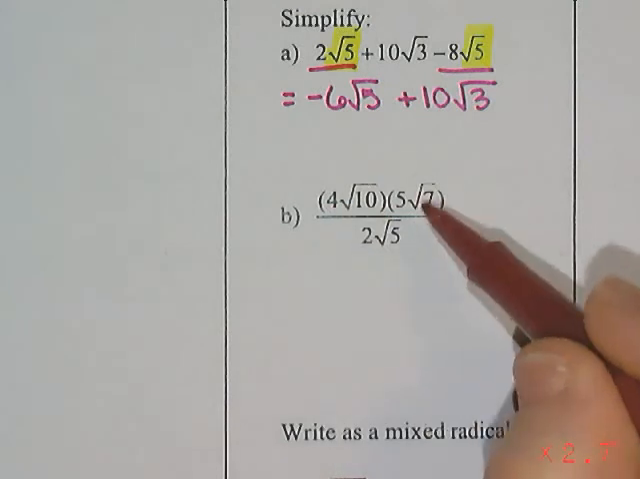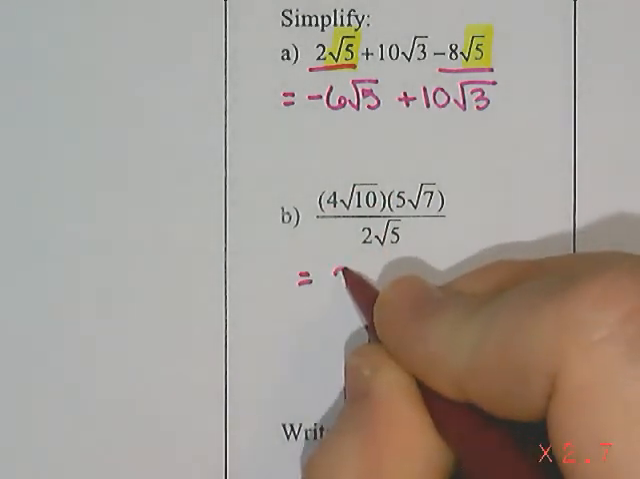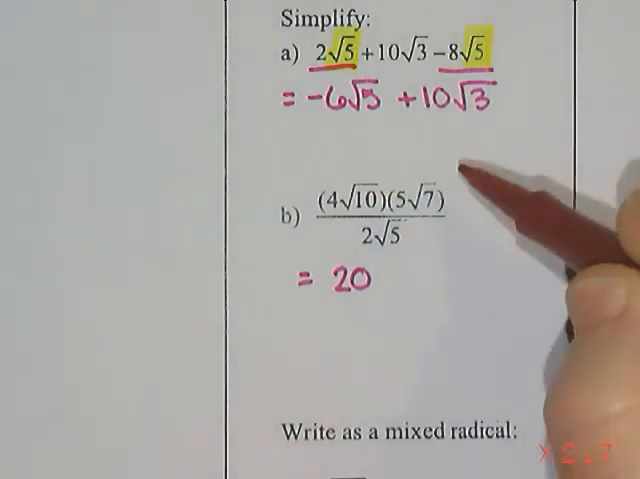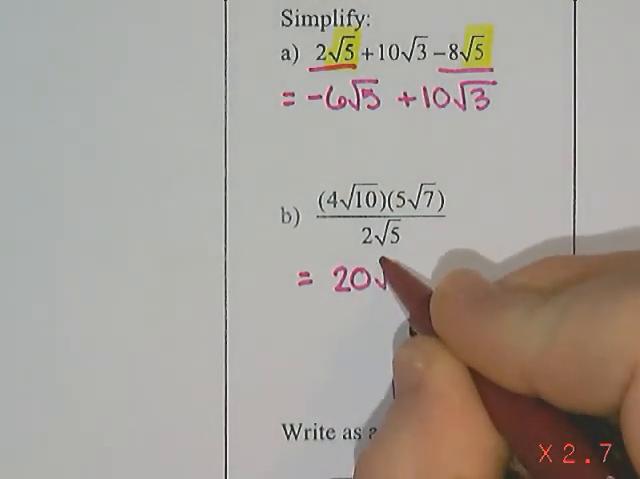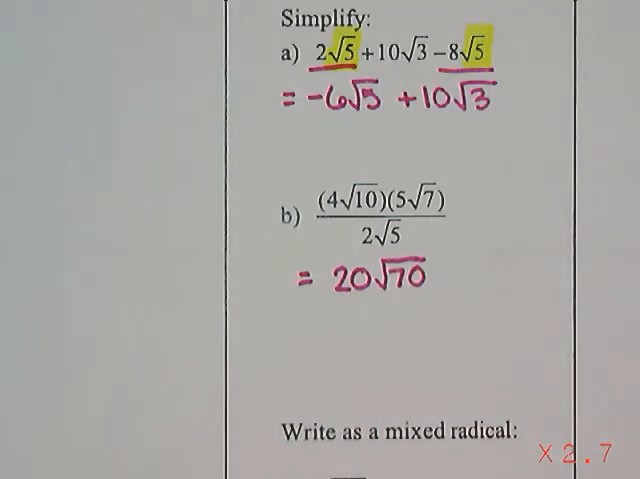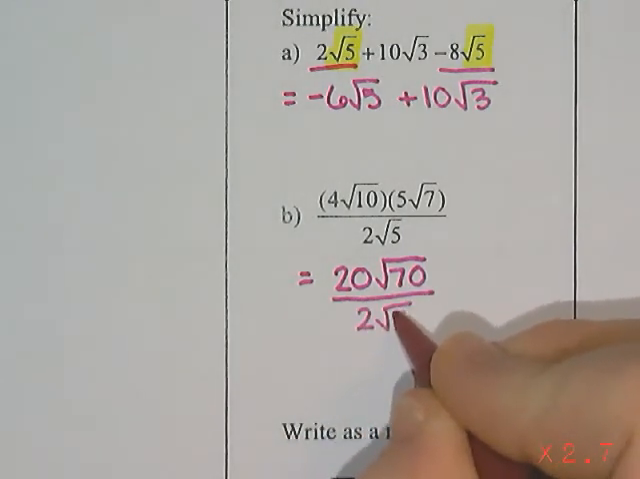So I'm going to take 4 and 5 and multiply those together. 4 times 5 is 20. Then I'm going to multiply the root parts together: root 10 times root 7. 10 times 7 is 70. So this is 20 root 70, or 20 times the square root of 70. And on the bottom, we still have 2 root 5.